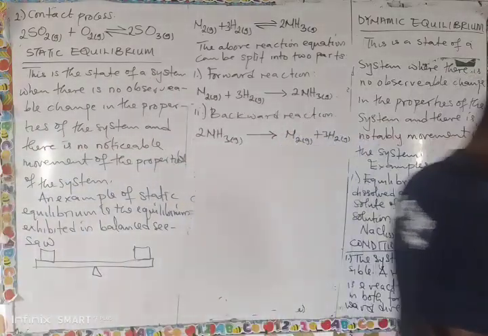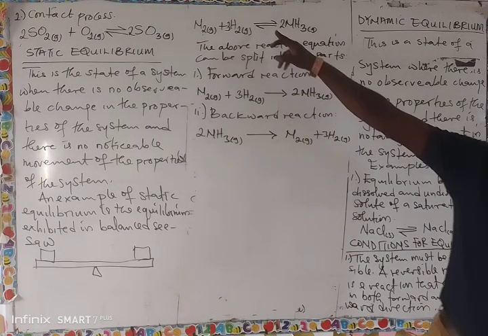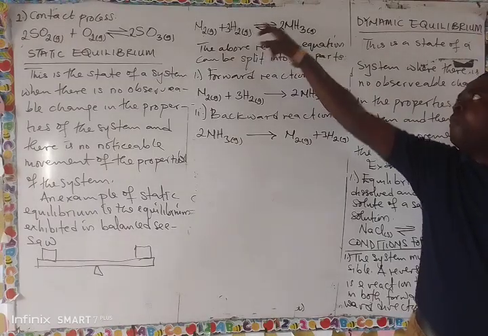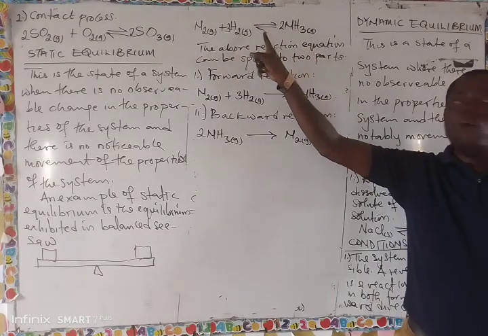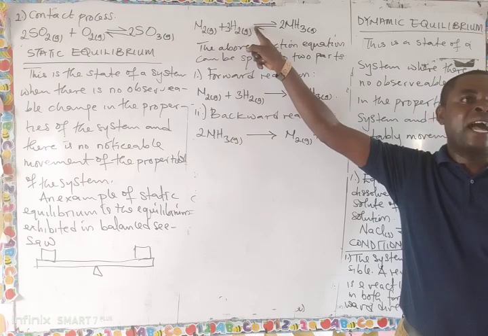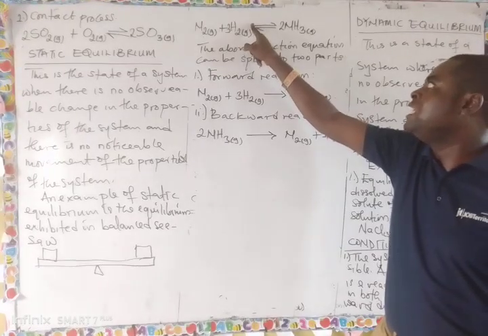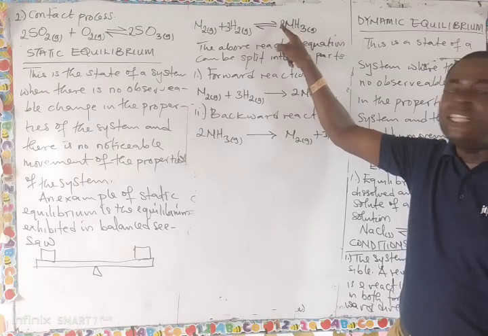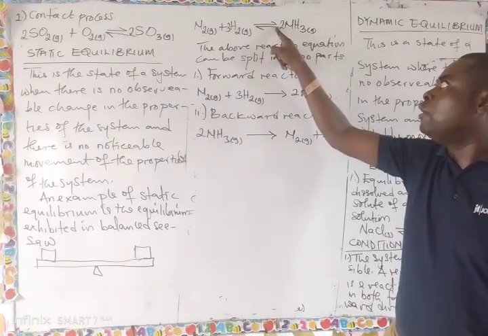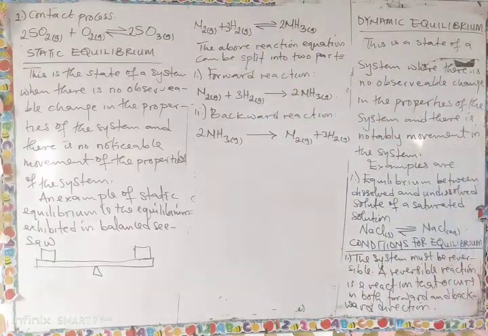So for a system to be at equilibrium, it must occur in a reversible reaction. And this reversible reaction is oftentimes represented with this type of arrow: forward arrow and backward arrow. The upper one means the forward reaction, while the one down, look at the direction, is the backward reaction. The first one that is up, look at the bottom, it means the reaction is starting from this place, the reactant. Then look at the point of the arrow, that is the product. But for this one, the bottom is pointing to the reactant, while the head is pointing to the what? To the product.